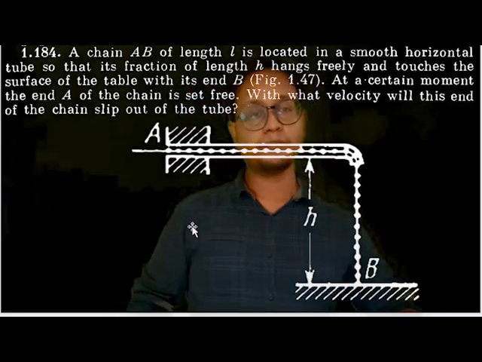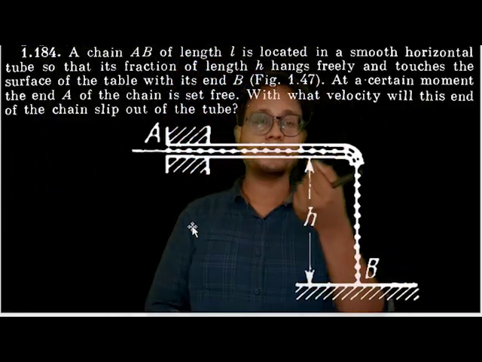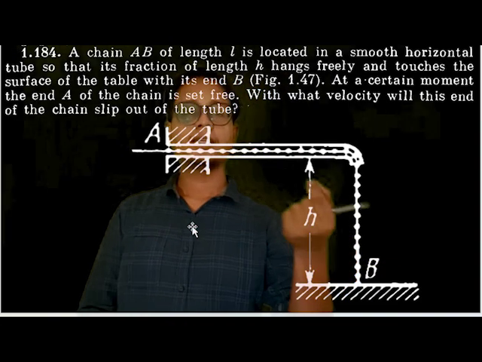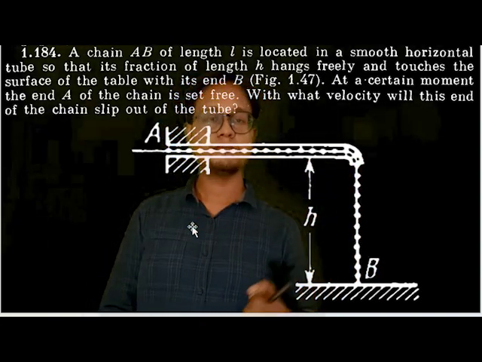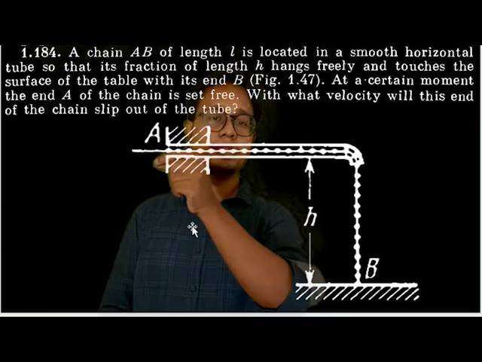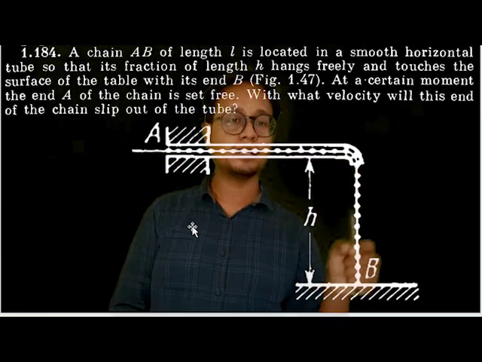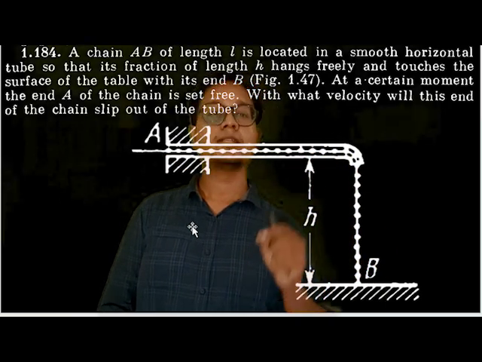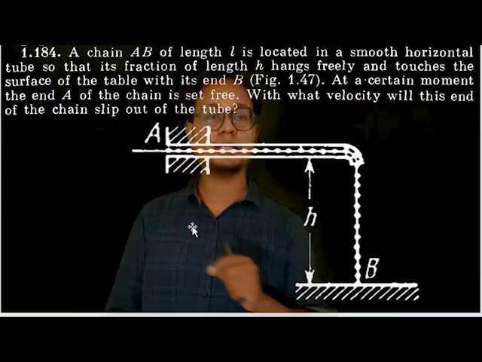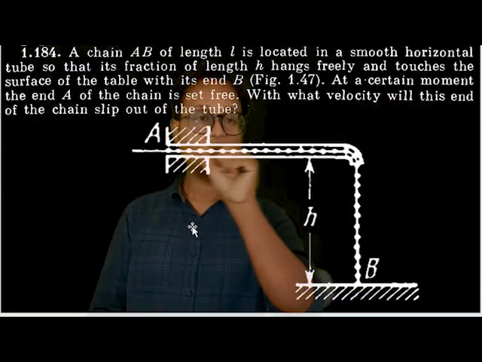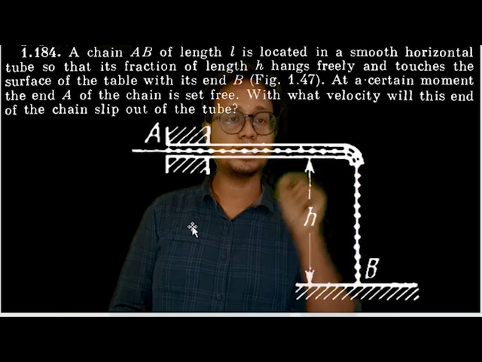So in this question, a chain is out here. This is the chain. Let the mass of the chain be m or whatever. The chain is dropped out here. No friction is there. What will happen? The chain will slip, and it will get accumulated out here. The question is asking with what velocity will this end of the chain slip out of the tube. That means when this end of the chain was out here, what was the velocity of the chain?